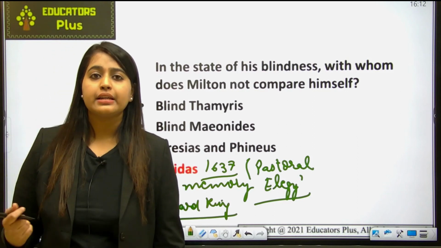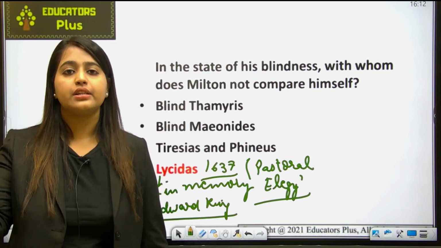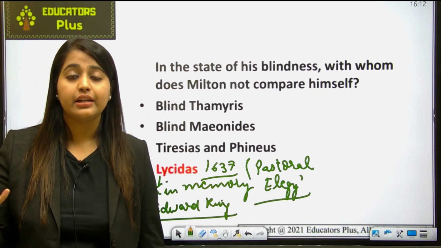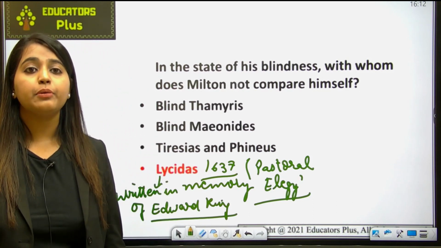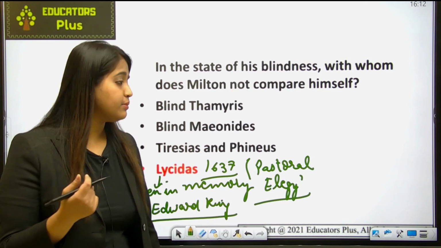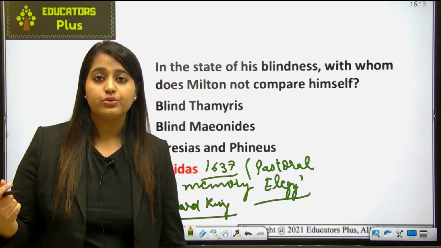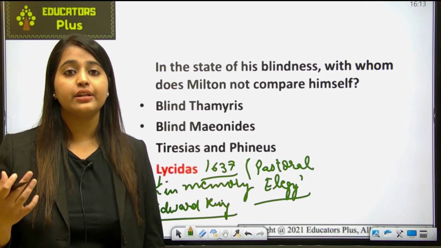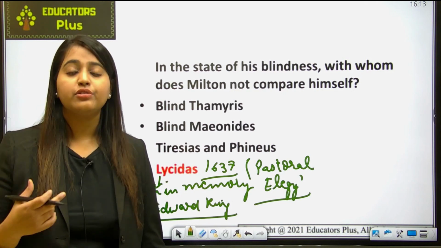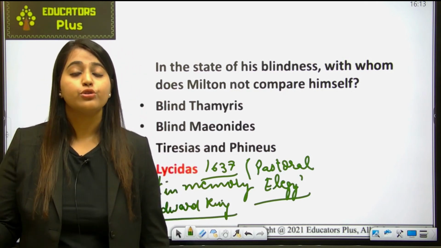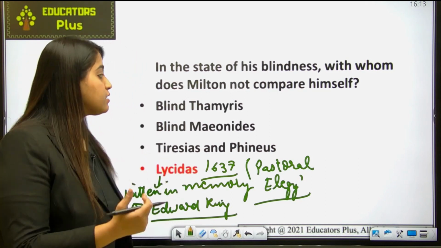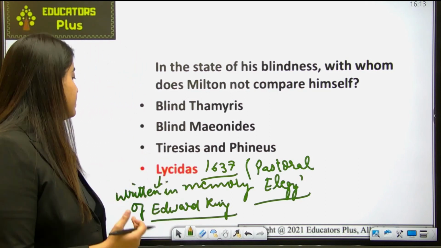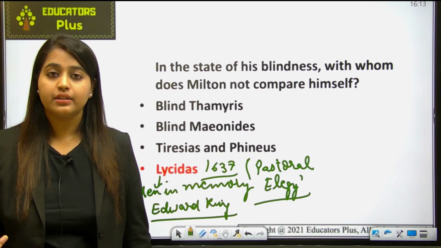Okay. So basically this Lycidas features 2 distinct voices, you can say. The first one belongs to the shepherd, a pastoral shepherd who is voicing himself. And the second is the tone of Milton, because he also wants his friend's death to not go unlamented. So that's why he has written this elegy, and it is dedicated to his friend Edward King.